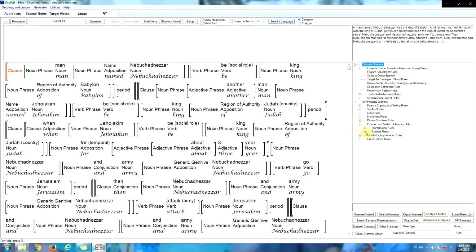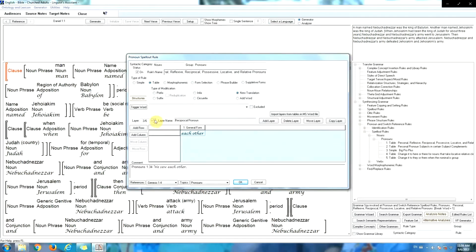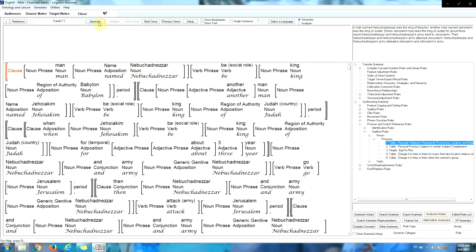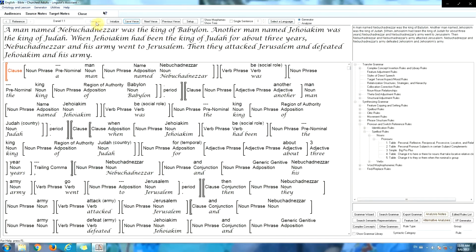And we'll look at just one of the grammar rules for English. This rule inserts all of the pronouns. So you see the personal pronouns, the reflexive pronouns, the reciprocal pronoun, possessive pronouns, etc. And now, when we click the Generate button, the software will take our analysis of Daniel 1:1 and apply the English lexicon and grammar to it and produce an initial draft translation in English.